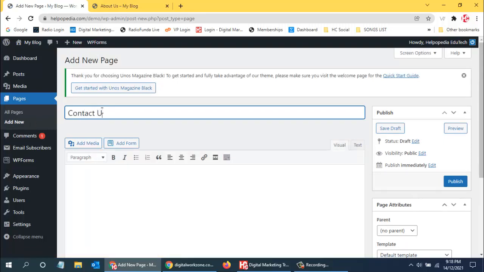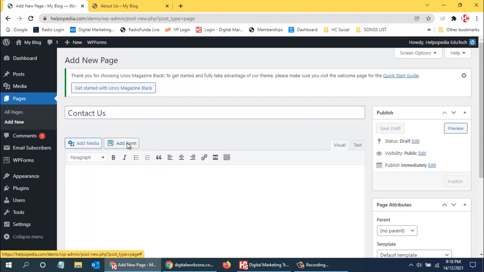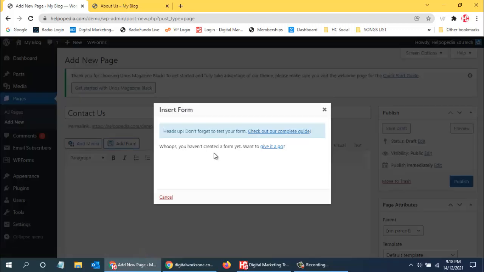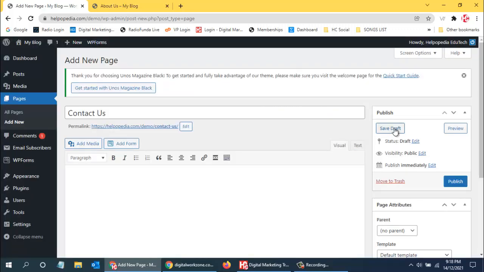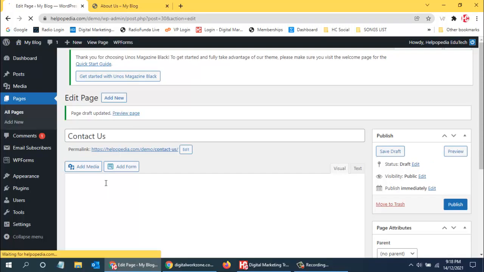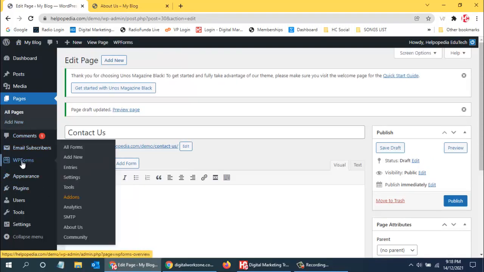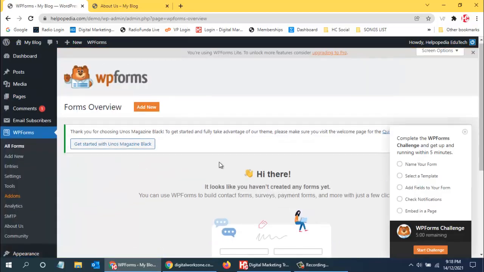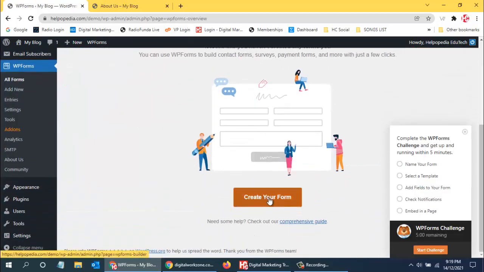And you can see add a form over here. But I did not create any form. So first of all I need to create a form. So I'll just click on save draft. Now I will go to the forms over here, all forms, and I can click on add new form. First I'll just show you all forms, and over here it says create your form. So I can click on create form,